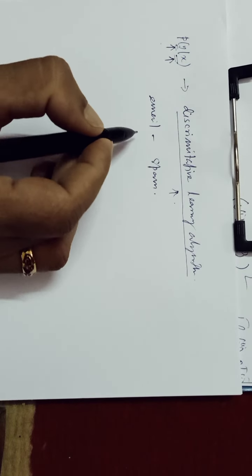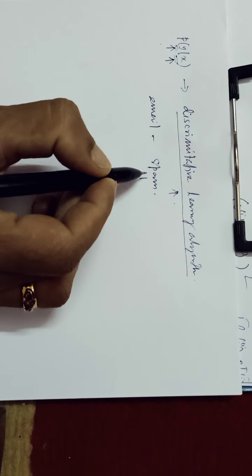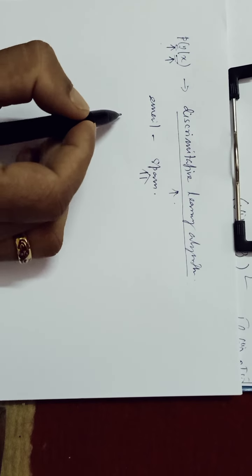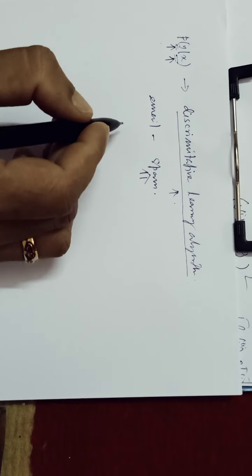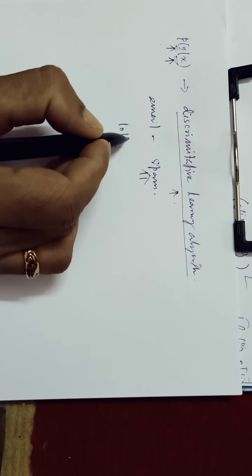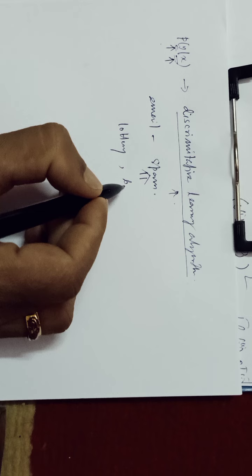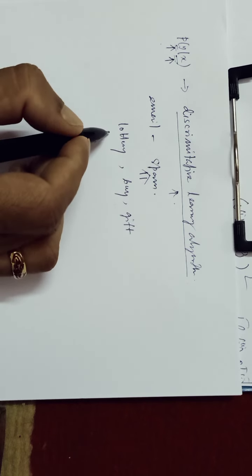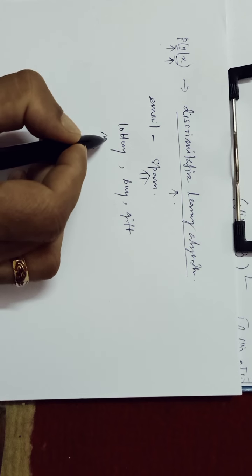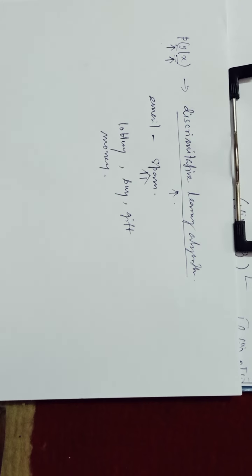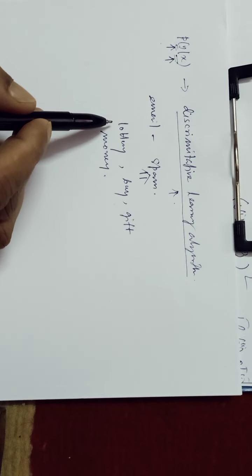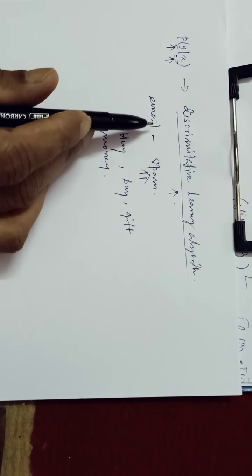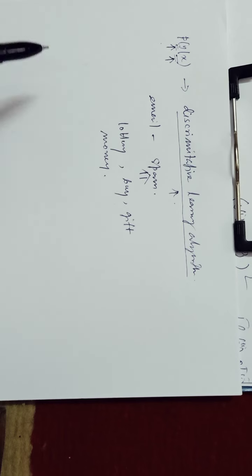If we say that a mail will be spam mail if there exist some words like, say, lottery, buy, then gift, then something like that, money. Okay, so suppose there are few words. If there is probability of existence of these words in a particular email, we will say that this is the spam mail.